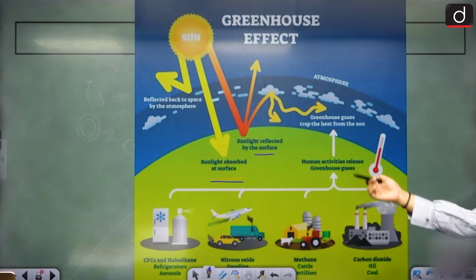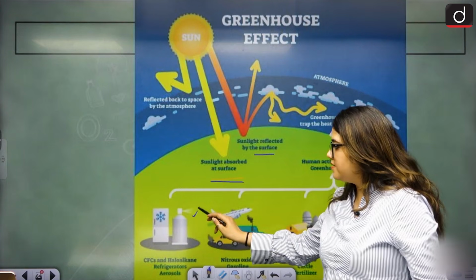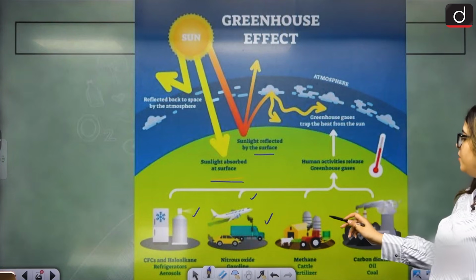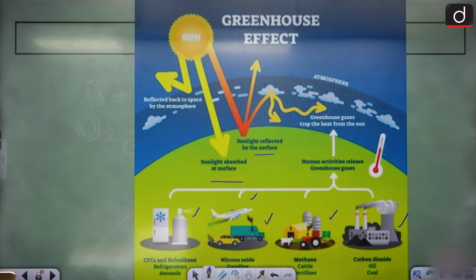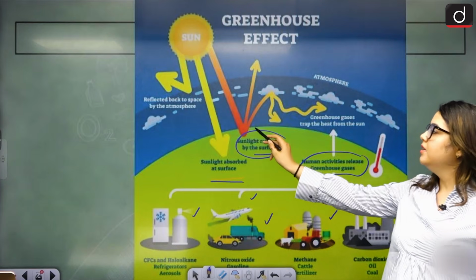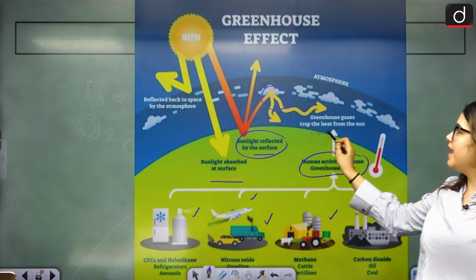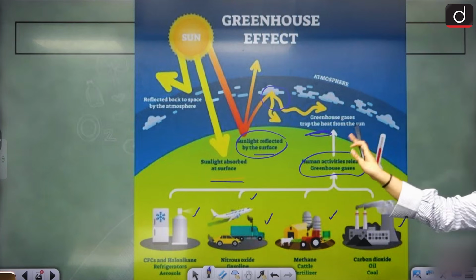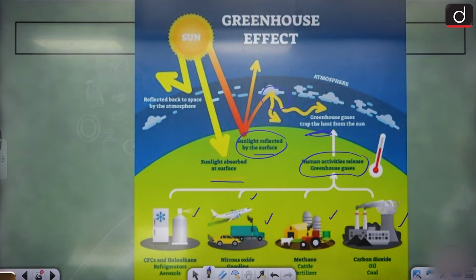Now, some heat is absorbed, right? We have CFCs, etc. released from aeroplanes, nitrous oxide from all the vehicles, methane from the cattle, carbon dioxide from the oil and coal. All these human activities release greenhouse gases. Now, the heat that was to be reflected back gets trapped by the greenhouse gases while getting reflected. It was supposed to go back, but instead of going back, it just stays there and keeps revolving with the greenhouse gases. Because of this, the temperature rises.